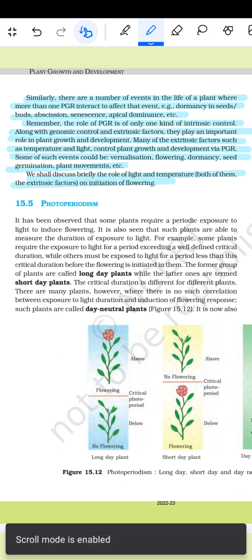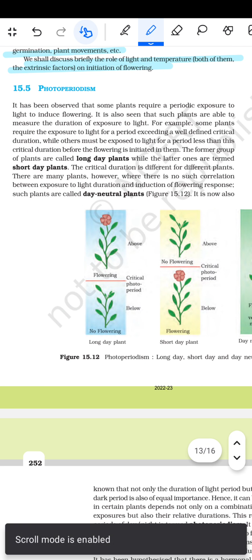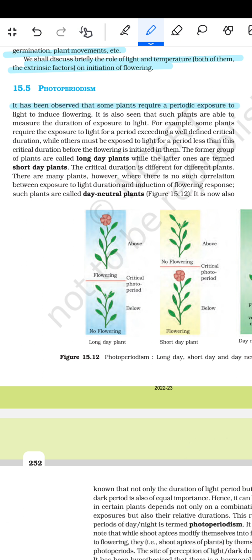the flowering. The first topic is photoperiodism. It has been observed that some plants require periodic exposure to light to induce flowering. It is also seen that such plants are able to measure the duration of the exposure to light.